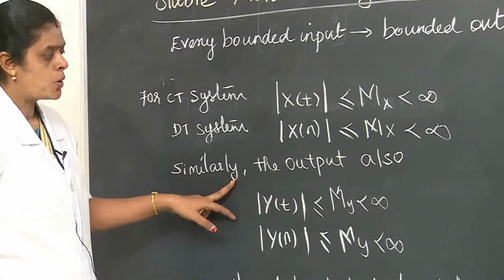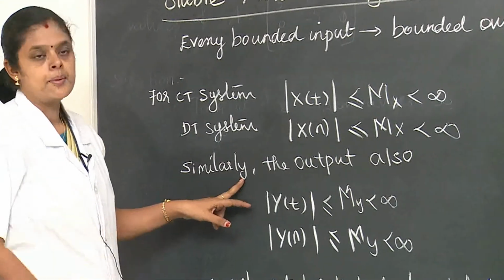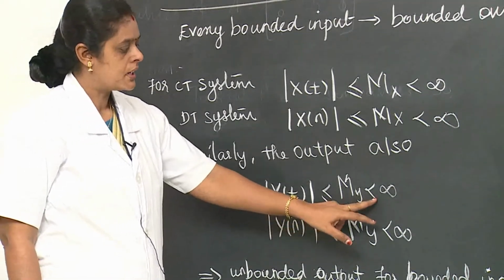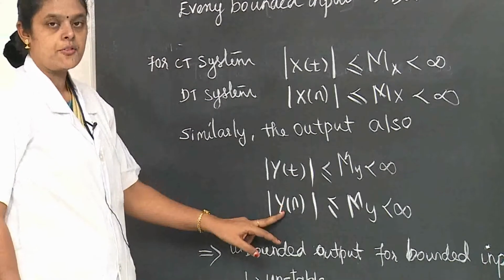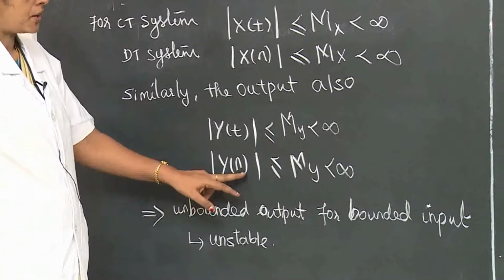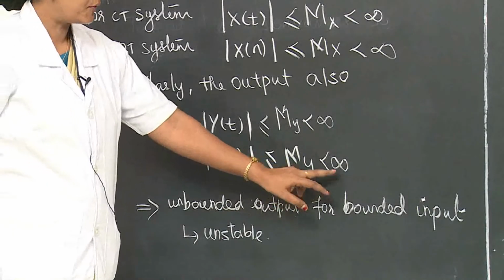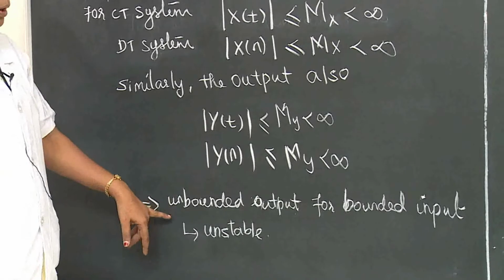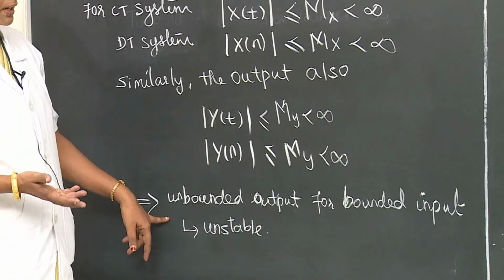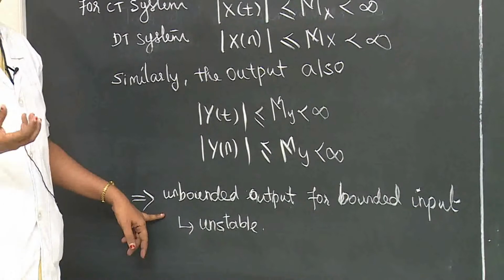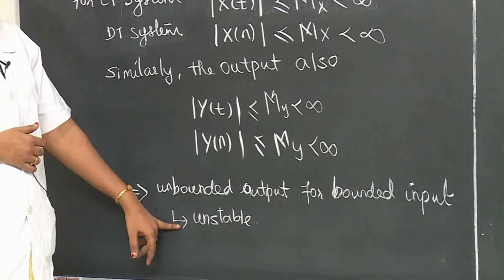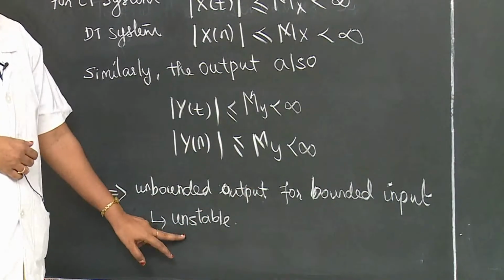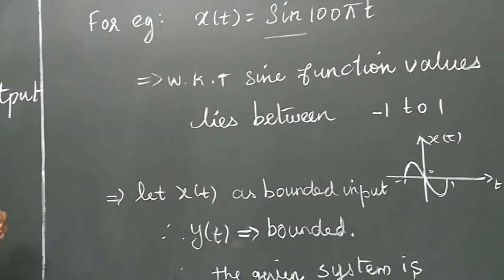Similarly, we can write the output also: if there exists some finite value, y of t is less than or equal to my less than infinity, and also y of n, the discrete time value, is less than or equal to my less than infinity. Then this is a stable system. Suppose for a bounded input the output is unbounded, then the system is an unstable system. Let us see the examples one by one.